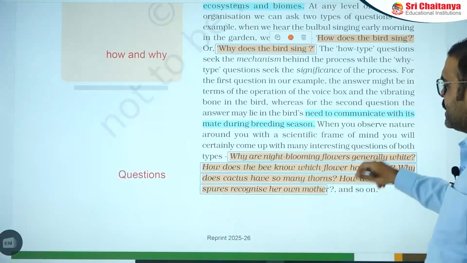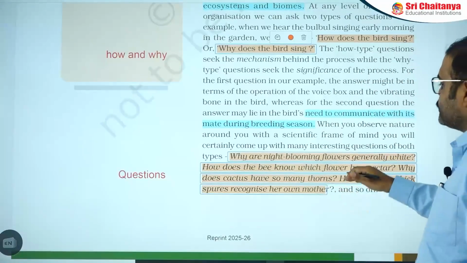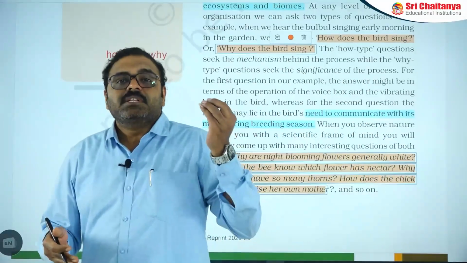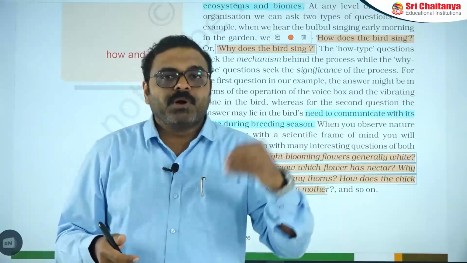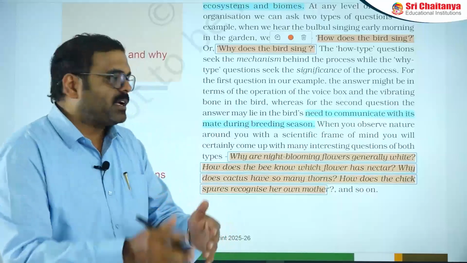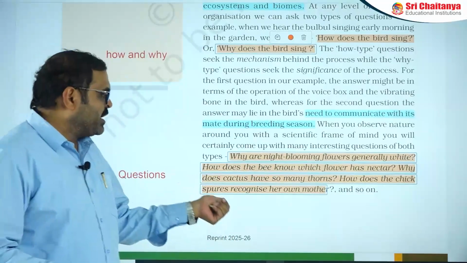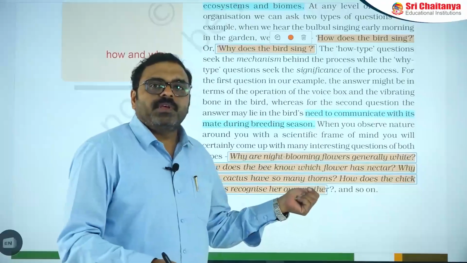Next one is the cactus. Why does the cactus have so many thorns? The reason is that these thorns protect it from browsers. That's why it is a defense mechanism. Next one is, how does a chick recognize its mother easily?